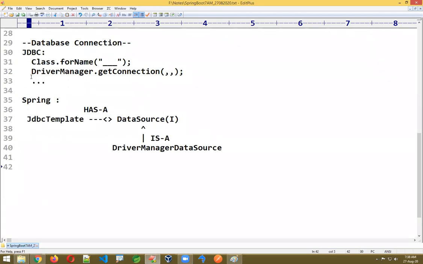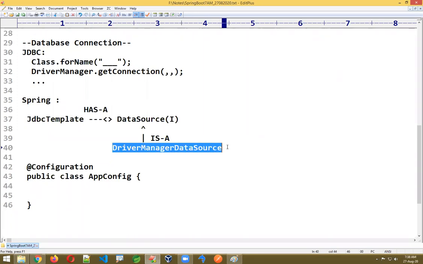Okay, now if you look at Spring, that is the concept here. There I'm writing a public class AppConfig. This is called manual configuration we have to write in case of Spring. Step number one, write one public class. Step number two, write one annotation, @Configuration. Step number three, create the object for DriverManagerDataSource.